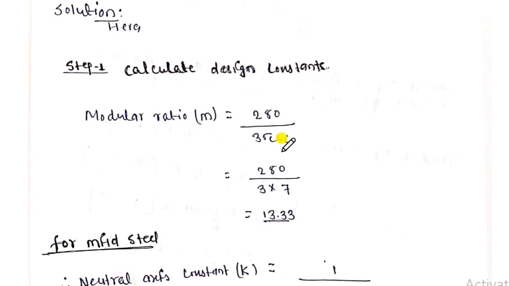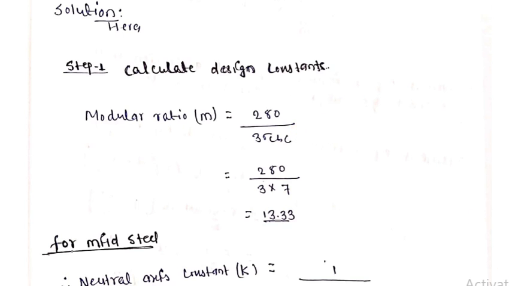Now you may be thinking why we need to calculate m, because while calculating the design constants K and J we need the value of m. So in order to know the value of m we must calculate the modular ratio. So the modular ratio finally came 13.33.